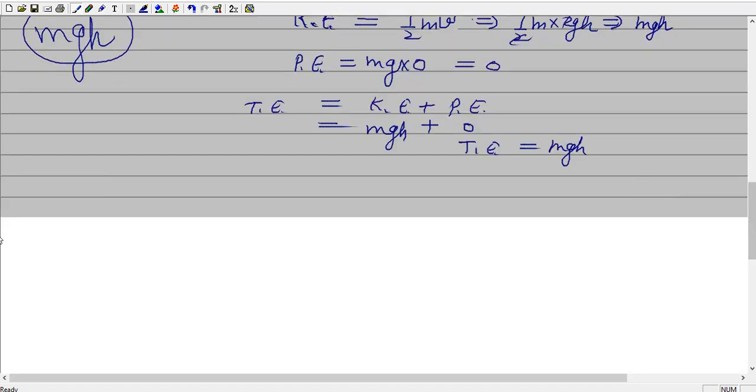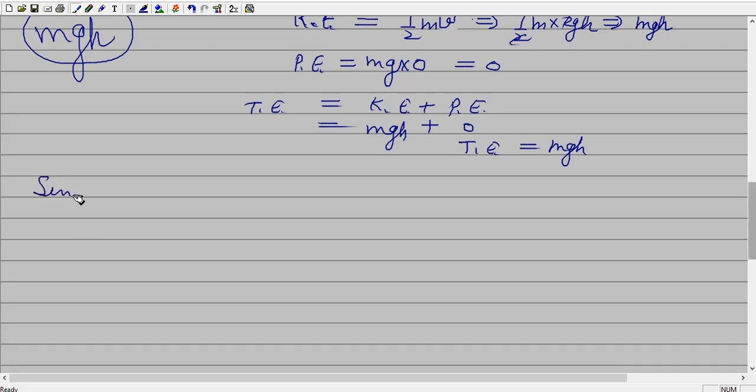And the second example given in your book is the example of a simple pendulum, to explain how kinetic energy shifts to potential energy and potential energy into kinetic energy.